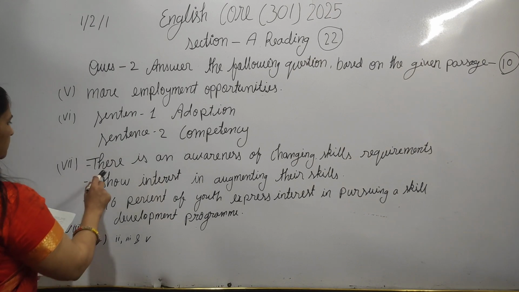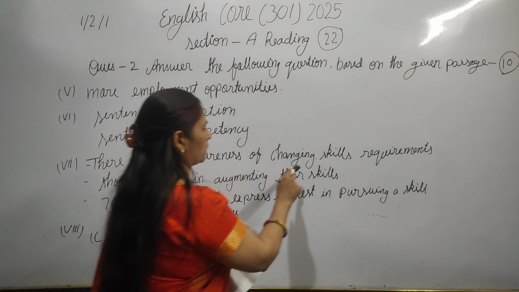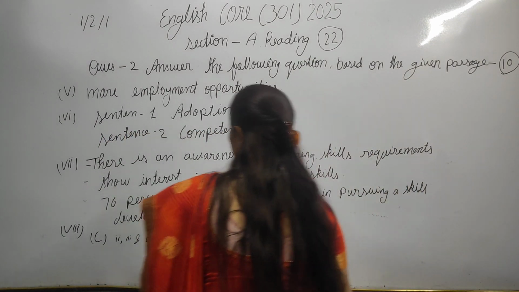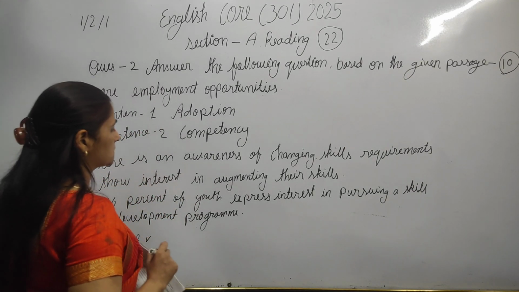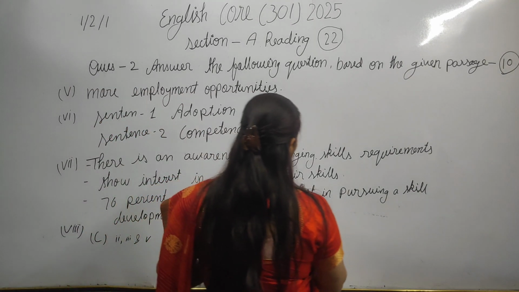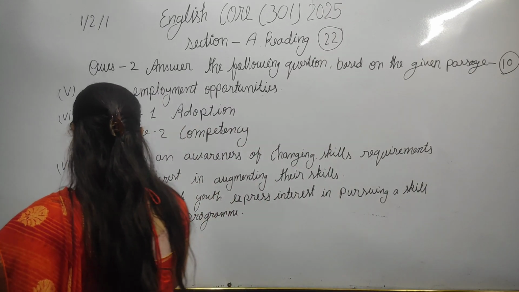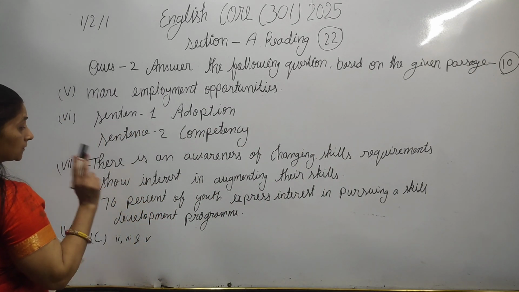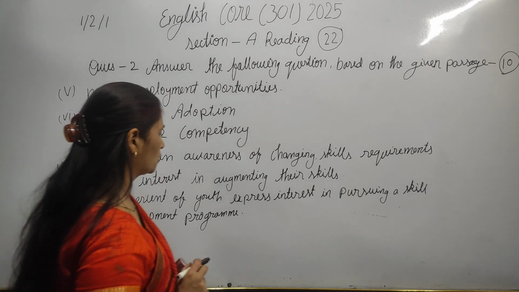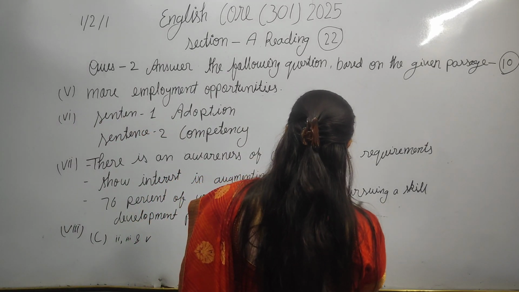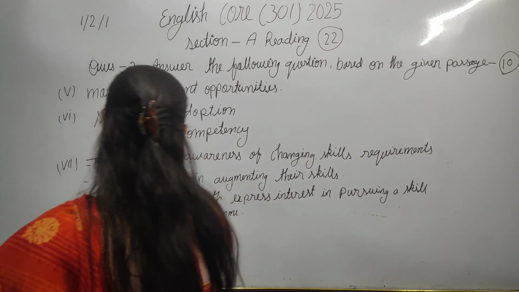So in this question, there is an awareness of changing skills requirement. Second point, you can write, show interest in augmenting their skills. In the next point, at least 2 points you have to write. 76% of youth express interest in pursuing a skill development program.